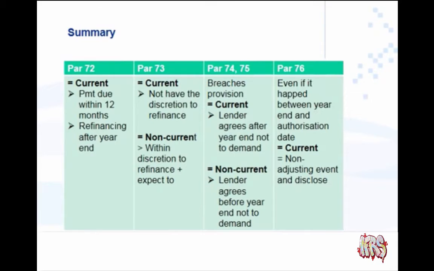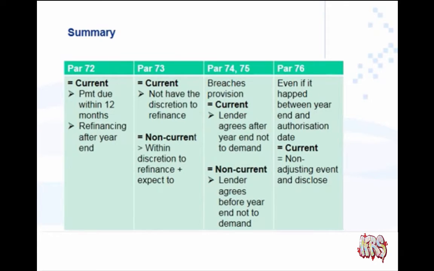Then we said it is a current liability if we agree with the lender after year end. But if we agree with the lender to extend the payment beyond 12 months before or by the end of the year, it is a non-current liability. So here we looked at when we agreed with the lender.